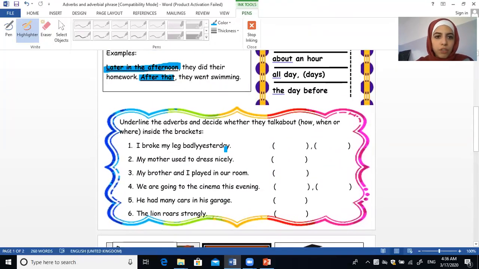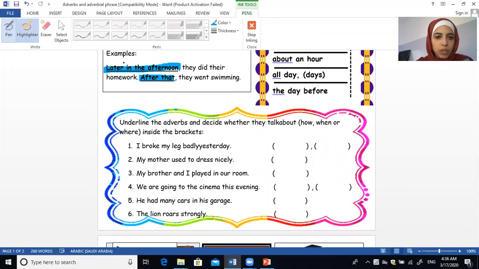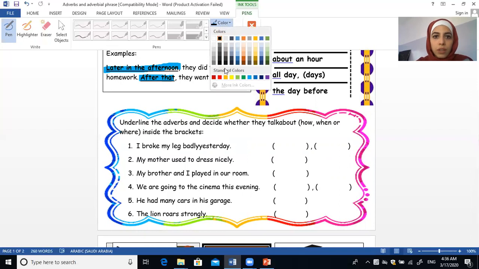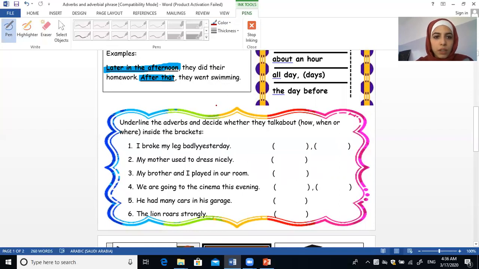Okay, the first one. Let's read the question. Underline the adverbs and decide whether they talk about how, when, or where inside the brackets. So first, we need to underline the adverbs. Let's start. I broke my leg badly yesterday. So here I have two adverbs.